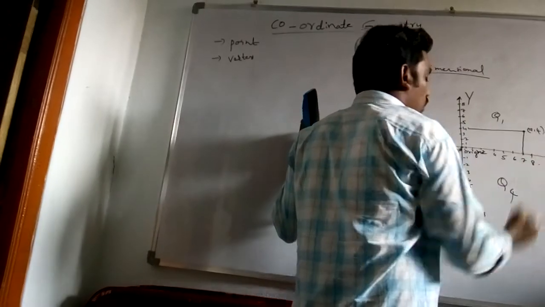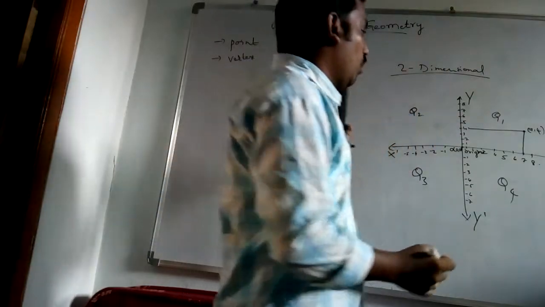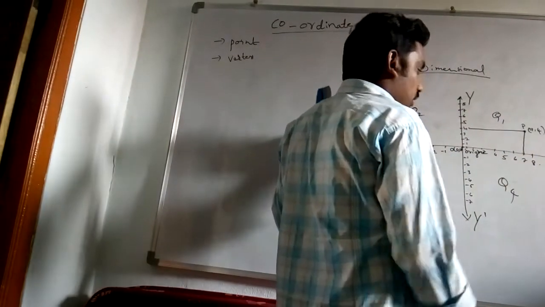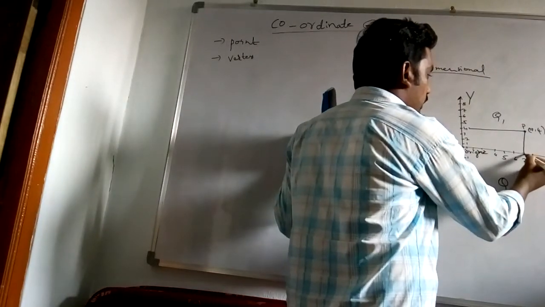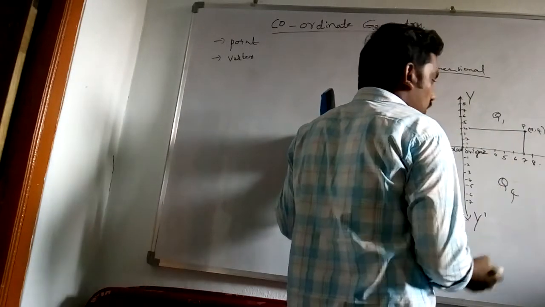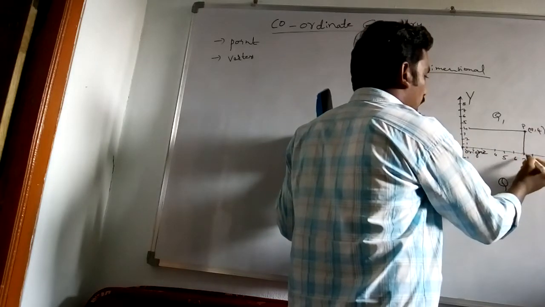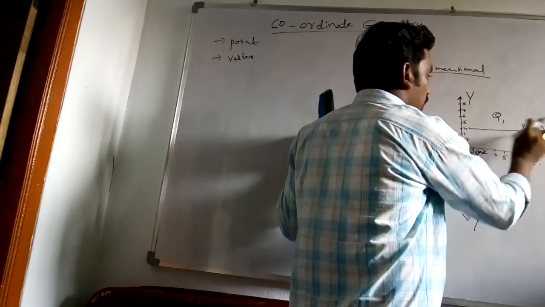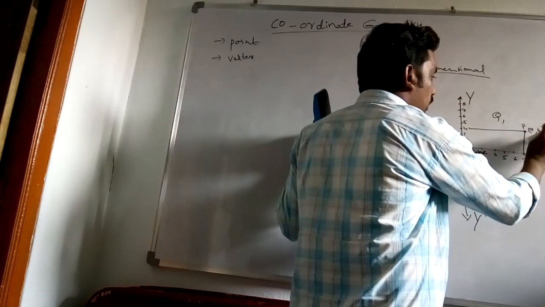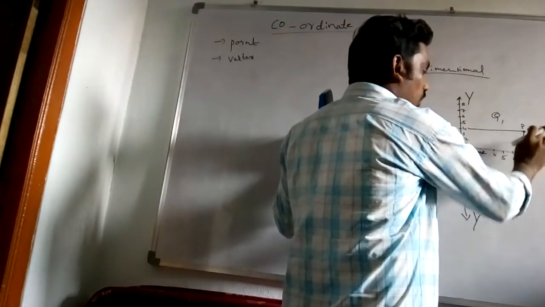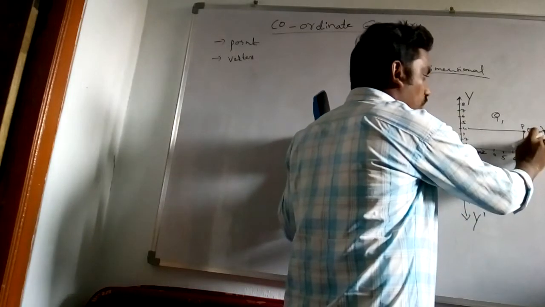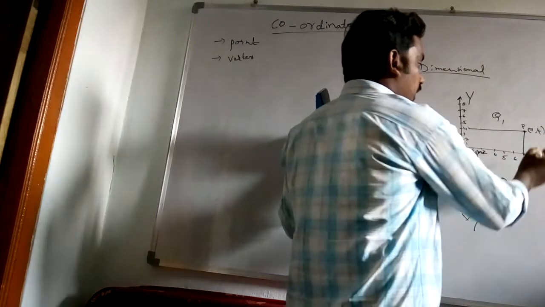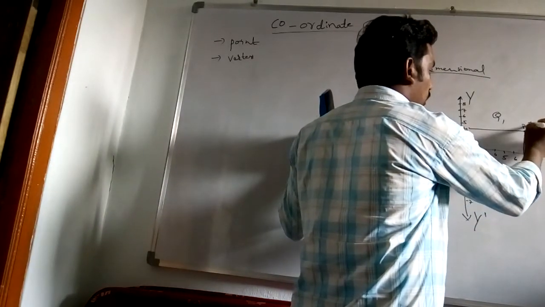This point we write as (7, 4). Name it as point P. That point's distance from one axis is 7 units, and its distance from the other axis is 4 units. What is the distance from the y-axis? 4 units. What is the distance from the x-axis? 7 units.